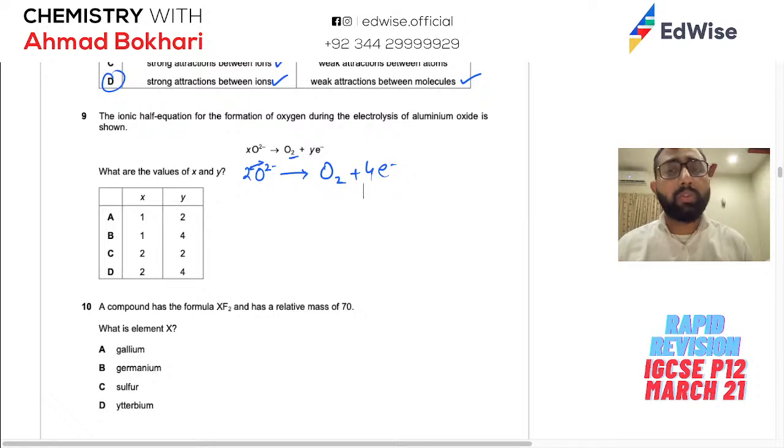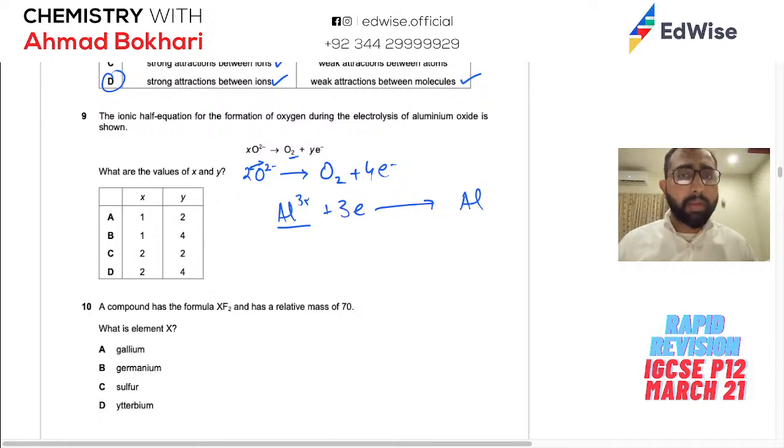So it's very important that you know how to balance electrons. Many students, unfortunately, just balance the atoms, not the electrons, but you need to remember that the examiner also knows this. So you need to balance the charges. For example, if you are given the equation Al3+ and electrons making aluminium, the aluminium ion is being discharged here. So how will you do this? Again you have to remember that one aluminium ion lost 3 electrons. So when it's going to become an atom, it's going to gain those 3 electrons back, and that's it. So it is important that whenever you are making an equation like this, you remember this.